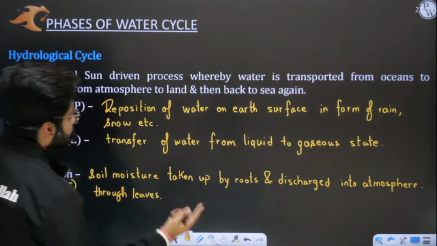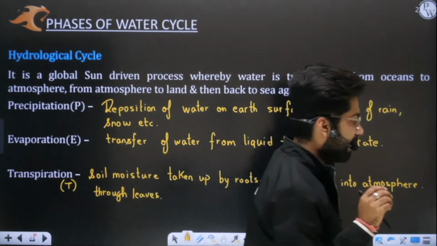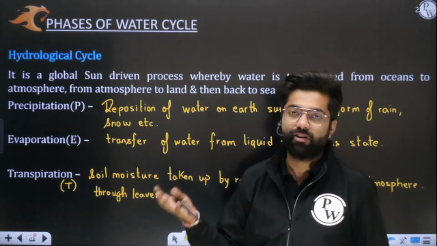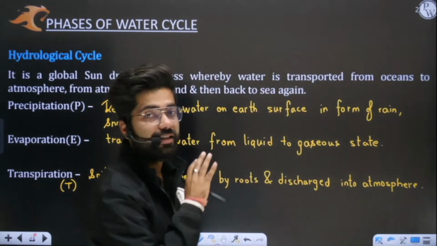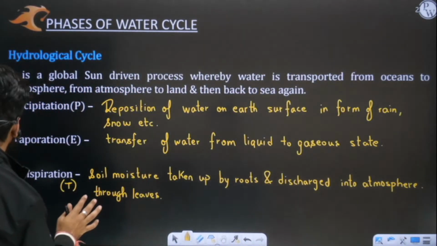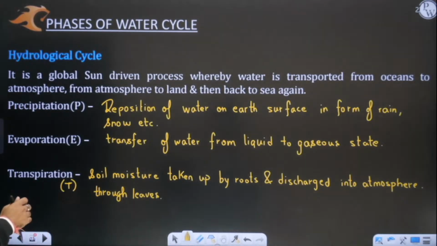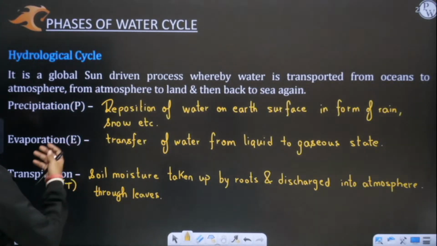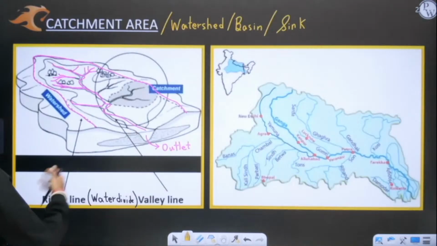Water is being transported from one phase to another, and then from another to the next one, with the help of the sun's energy. Without the sun's energy, you will see that there is no water cycle. So the sun's energy is the basic cause. Many other factors are also there, but the sun's energy is the basic one that you need to remember. Then we discussed all precipitation. What is precipitation? What is evaporation, transpiration, interception, percolation, infiltration, runoff, everything we discussed.